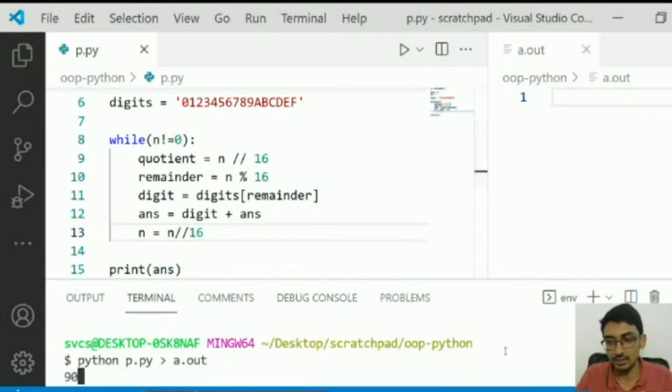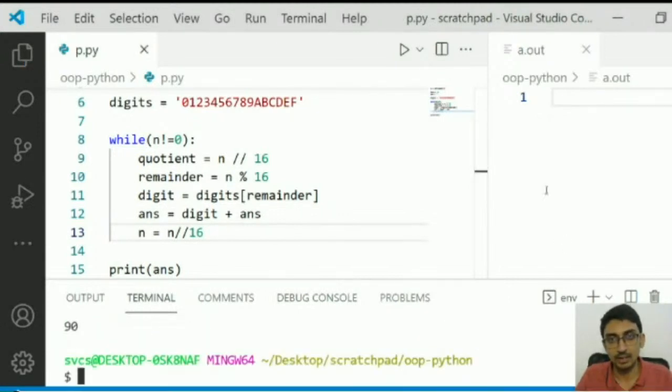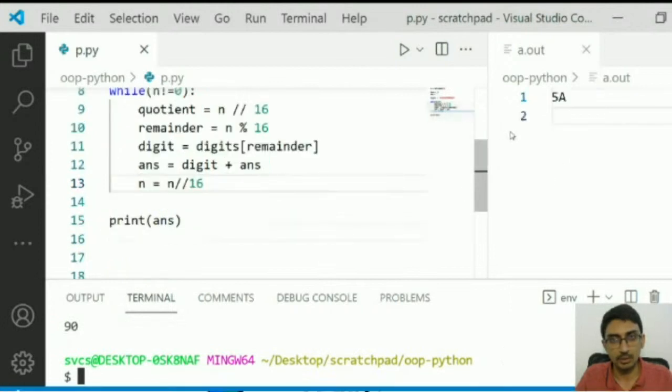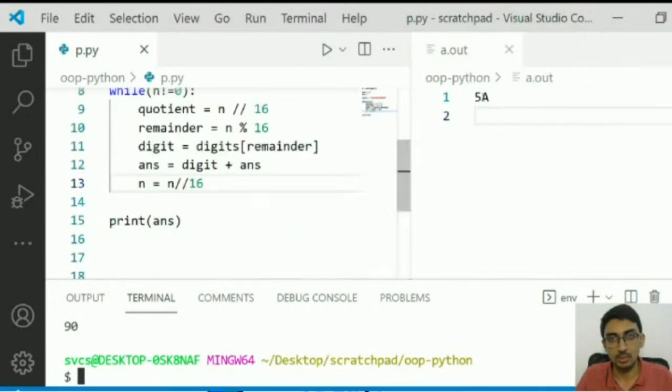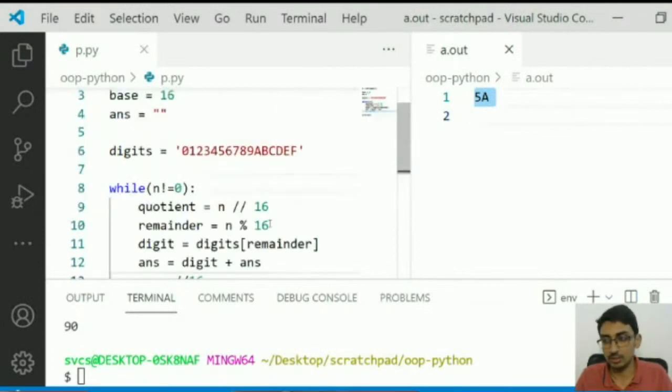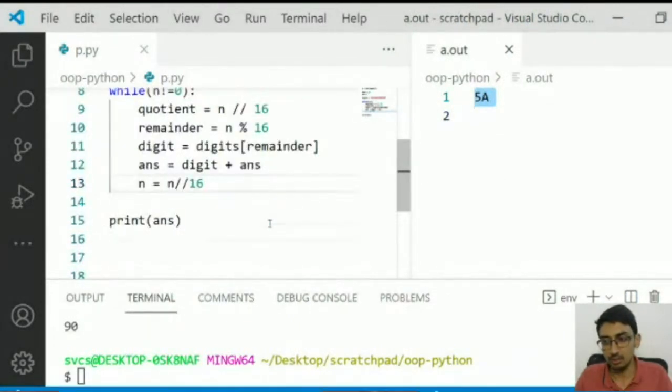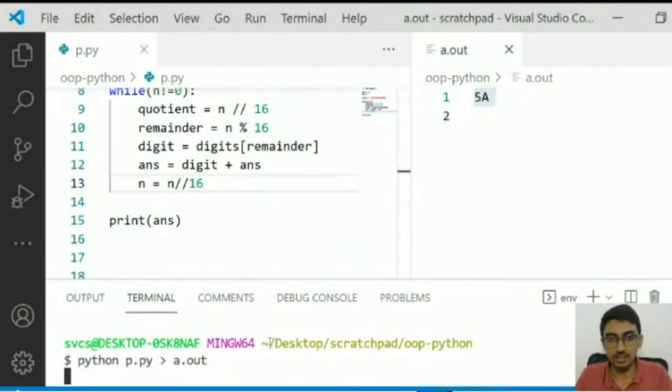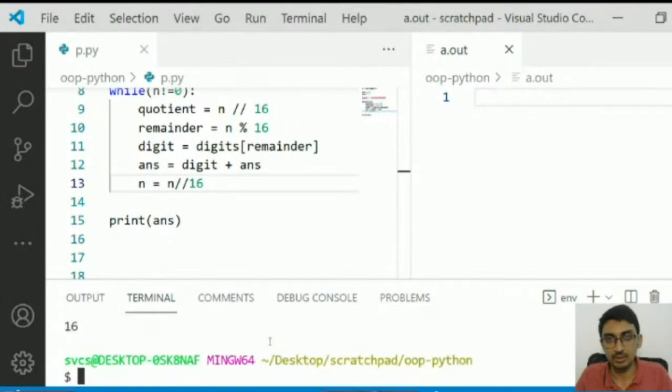Now if I do it, I'll get the output, did we not print? Yeah, we got it. Output we got as 5a, just as we saw over there, right? So the output we got as 5a, for the input we had given 90. Similarly, if you give, let's say the input 16 itself, you should ideally get 10 over here, right? So that's what you got, 10. And yeah, you can take any number over here.